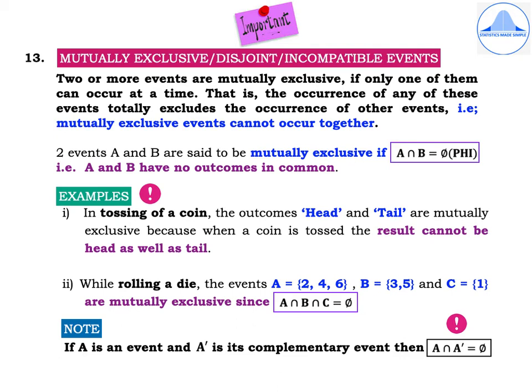Another important point to keep in mind is that if A is an event and A dash is its complementary event, then A intersection A dash will always be equal to φ because the event and its complementary event will not have any outcome which is common.